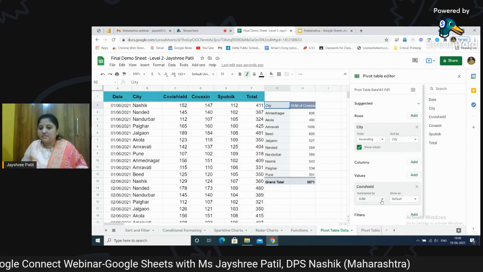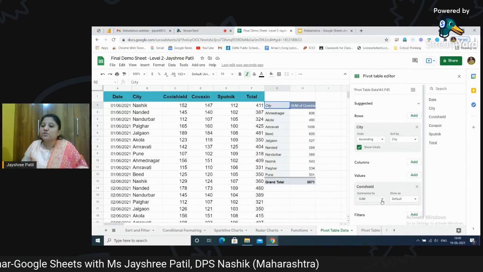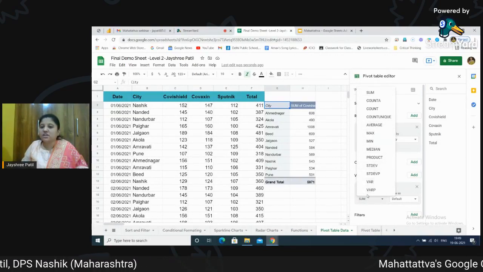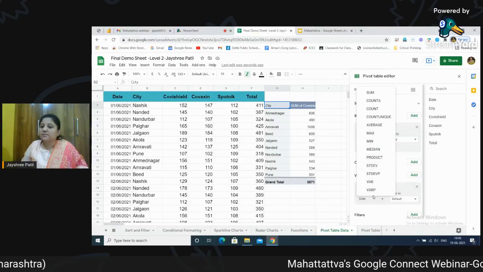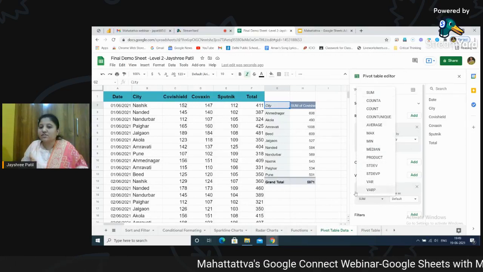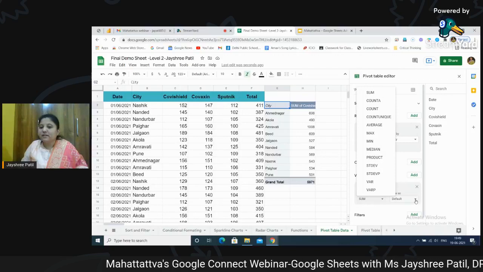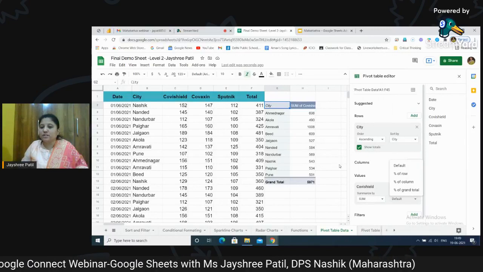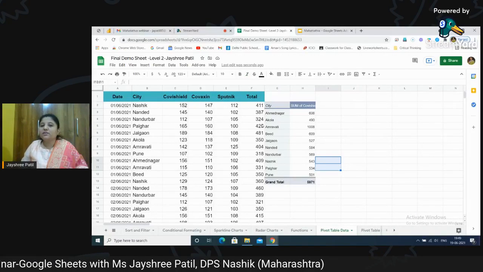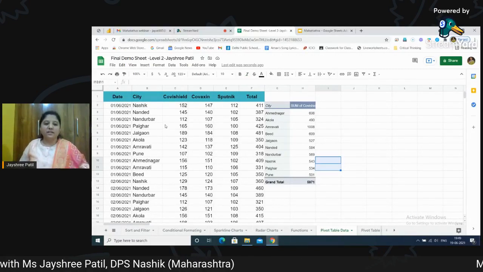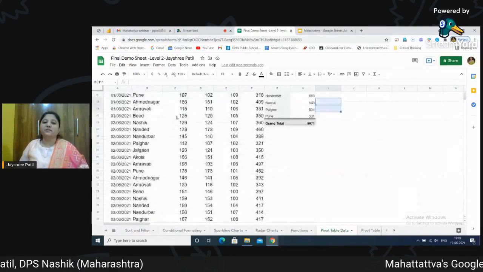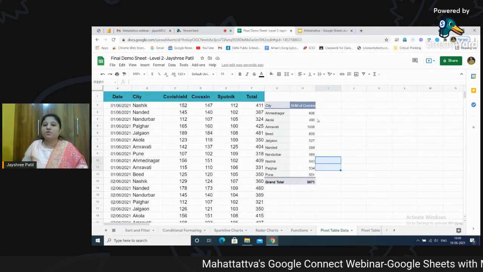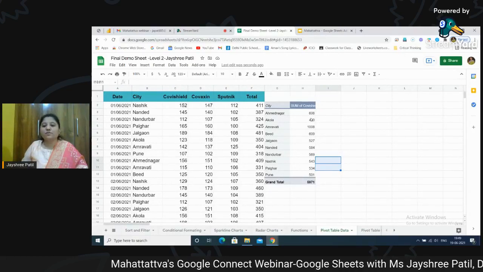If you have noticed here, automatically by default it shows sum, but you can click on the drop down and find count, average, product, minimum, maximum, whatever way you want. You can change the functions from here. Here it gives you the default. You can change this, but we are not going into detail of that. So this is something which I can visualize very well. By looking at the raw data, it becomes very difficult. But here I can see very well that this much amount of vaccination is done for Covishield.